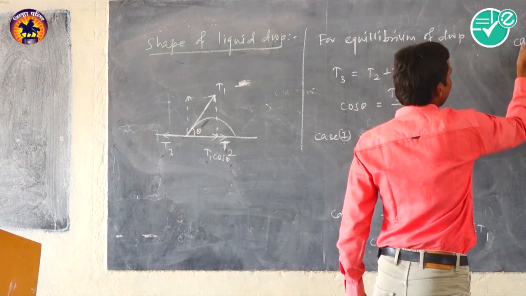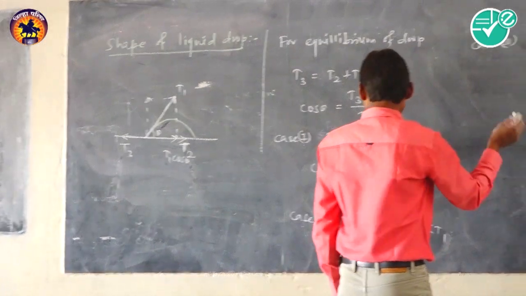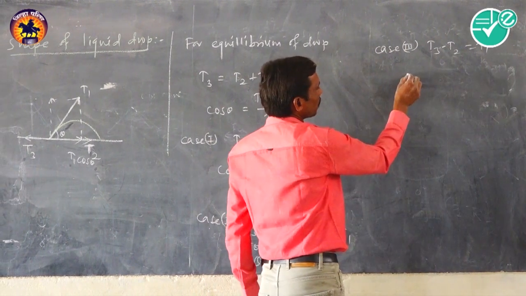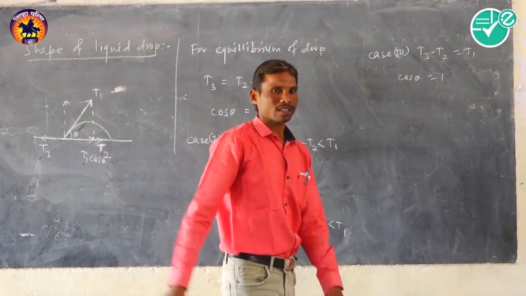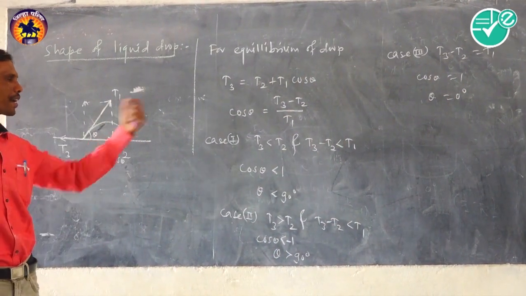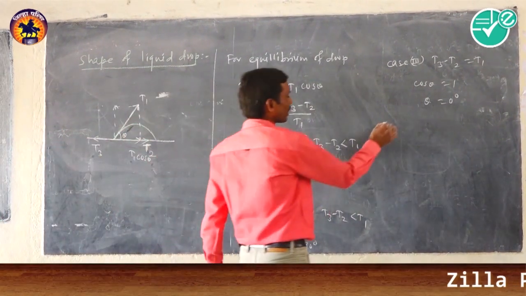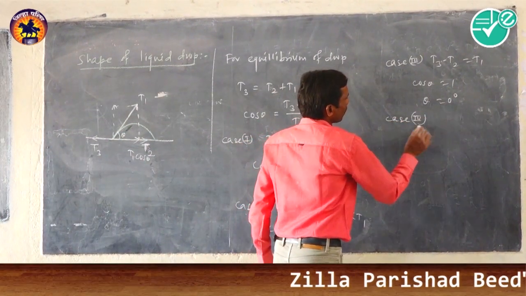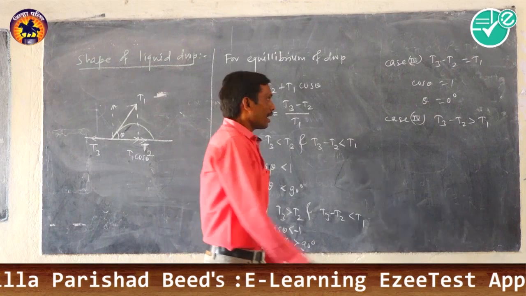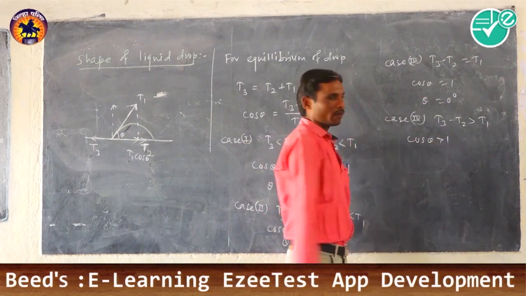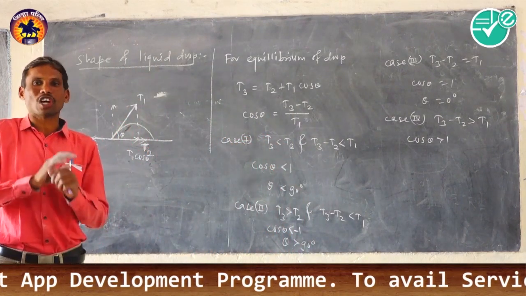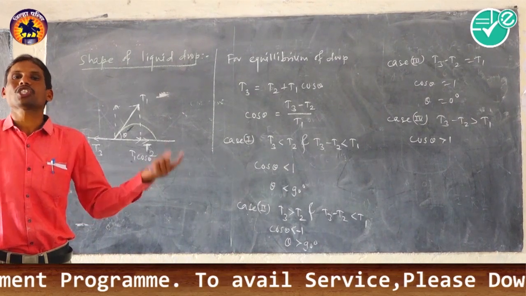Now consider the third condition. Here T3 minus T2 is equal to T1, so cos theta is equal to 1. So theta is equal to 0, and it happens in the case of pure water in contact with pure glass. But here is the last condition. Now consider T3 minus T2 greater than T1. In this case cos theta is greater than 1 and it is not possible. It means in this case the liquid drop is not formed and the liquid spreads over the solid surface.